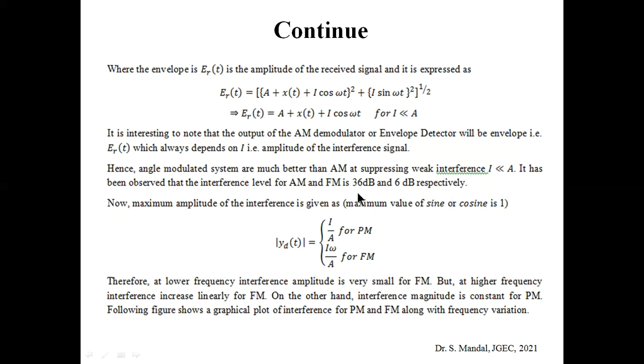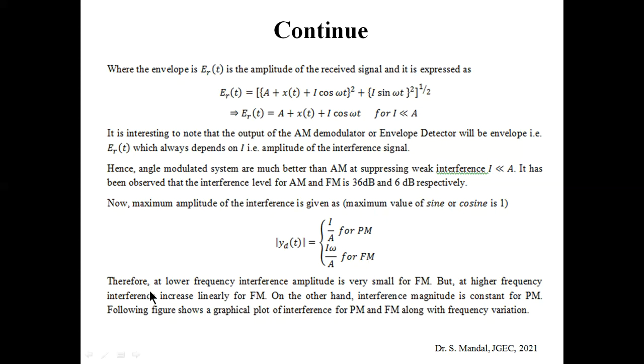You can see that the interference level for AM is very large, whereas the interference level for FM is very low, only 6 dB. So obviously the sound quality for FM will be far better than AM. Now, if you assume the maximum amplitude of the sinusoidal signal, sin omega t, as 1, you can write that the maximum amplitude of the interference is given as mod y d t equal to I by A for PM and I omega by A for FM.